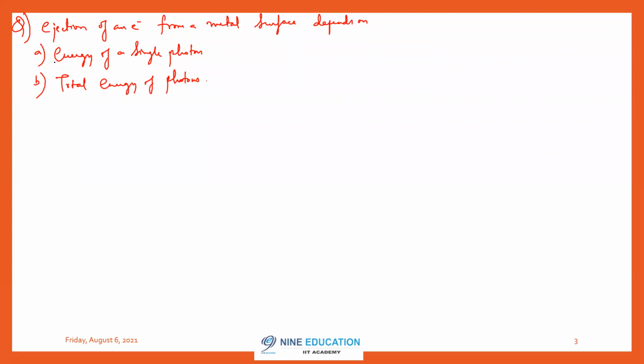More frequency, more is the energy of a single photon. Whereas the total energy of photons is related to intensity. More number of photons, more is the intensity. Also, total energy of photons depends on the energy of each photon also. So you can make one more point here, intensity. What is intensity?